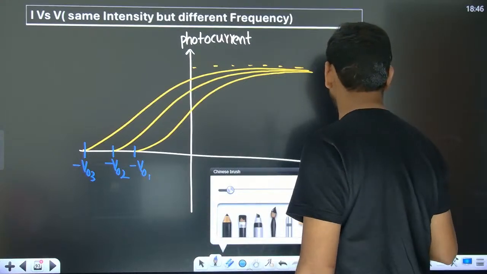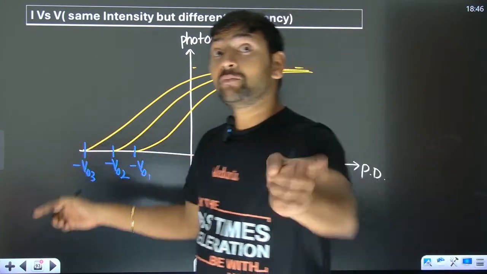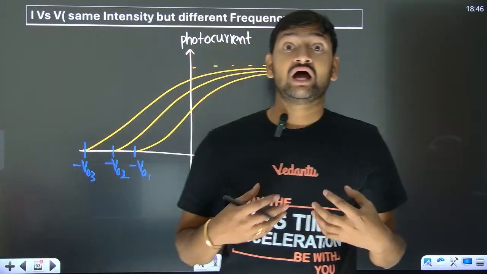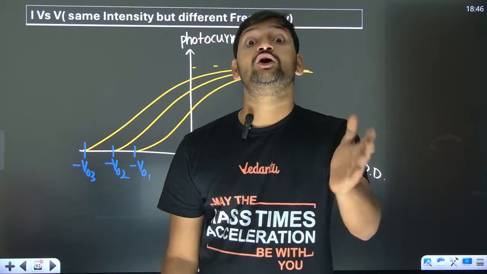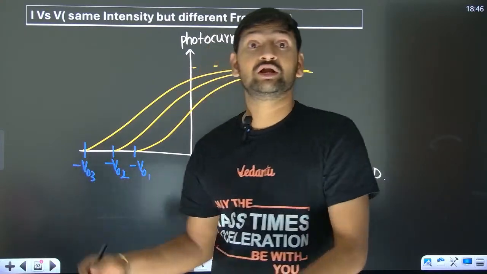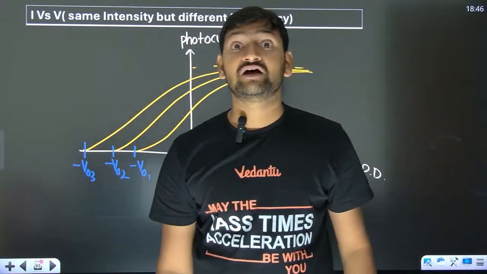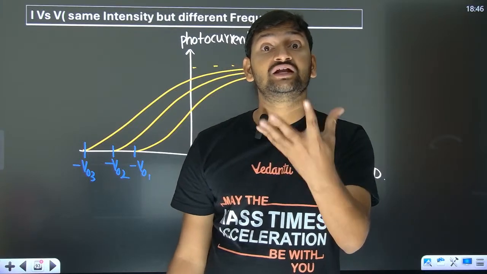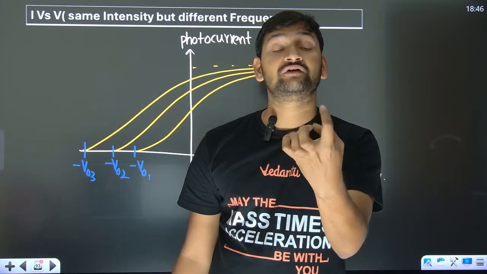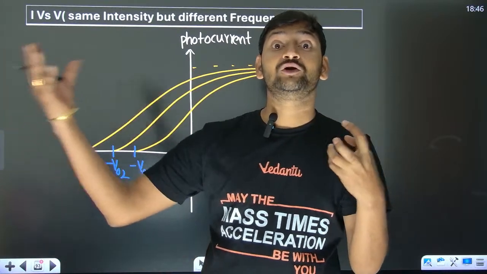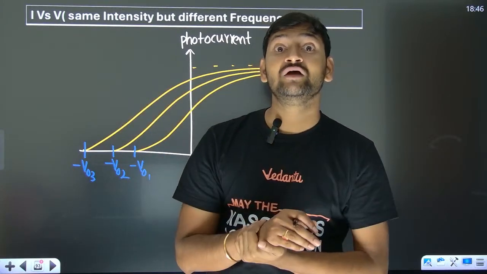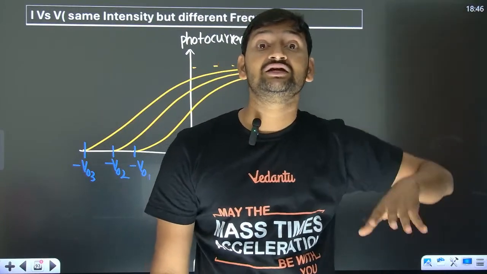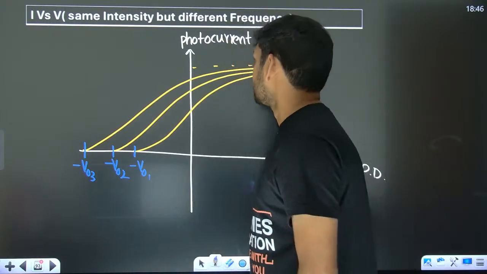Now, if stopping potential is more, that means you have to struggle hard to stop the fastest moving electron. More stopping potential, more kinetic energy of that fastest moving electron. That means the photon which strikes it should have more energy. Only a more energetic photon can give more kinetic energy to the electron.